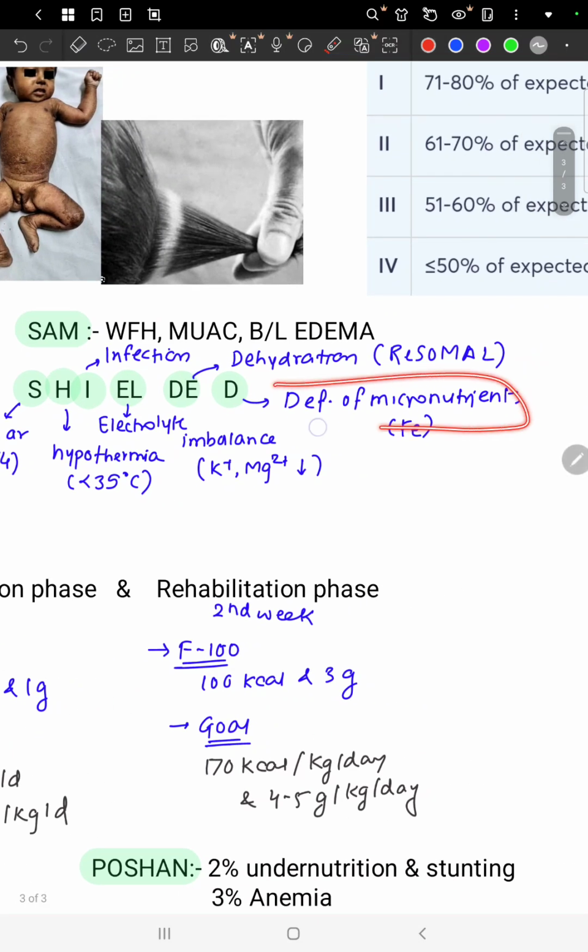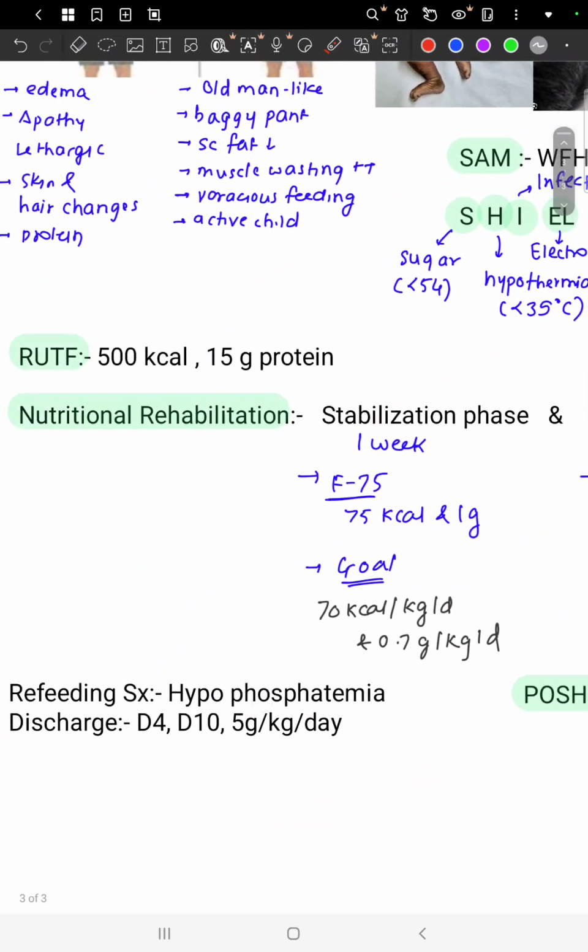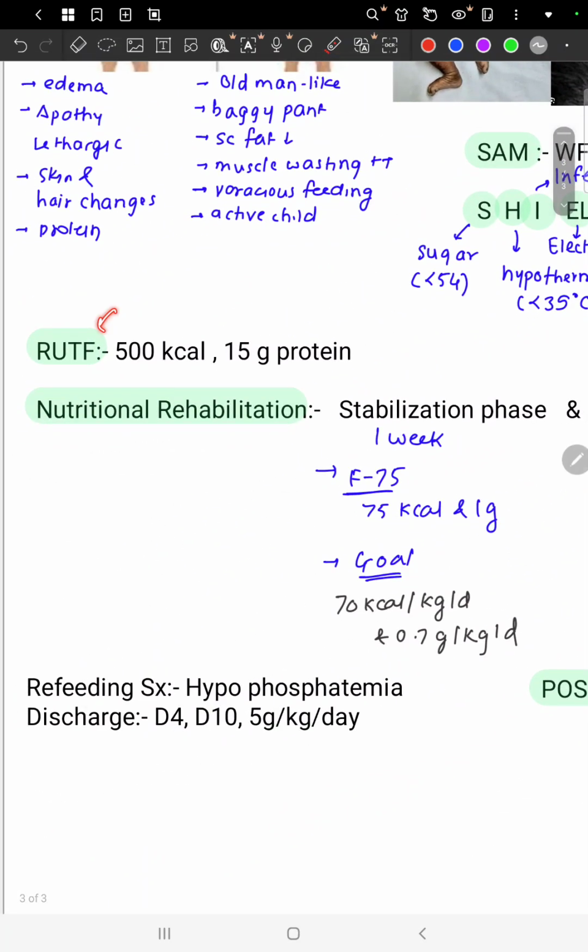Then the last D stands for deficiency of micronutrients. For this, we are going to supplement the micronutrients at twice the recommended dietary allowance, except iron. Remember, iron should be given only after 1 week. Why? Because that can delay the recovery. It can increase the chances of infections because this iron is not easily absorbed, and this can lead to growth of various bacteria.